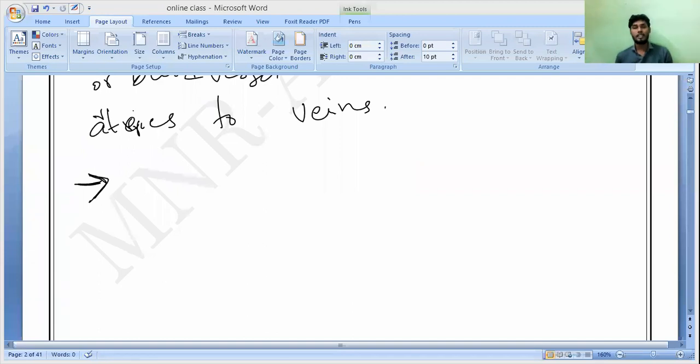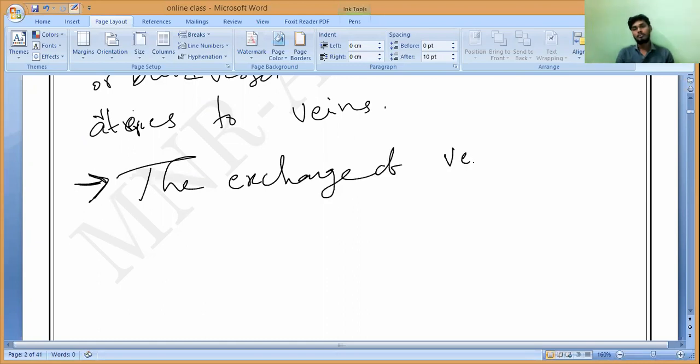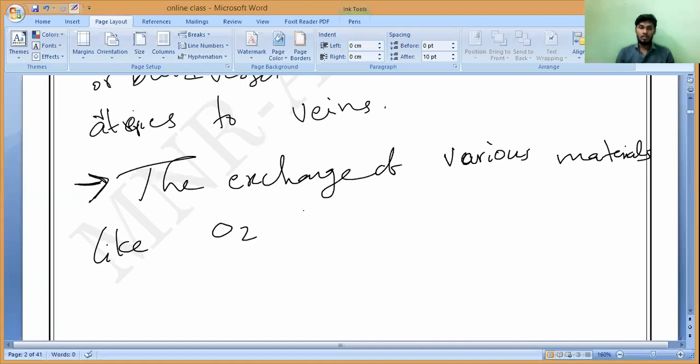Exchange of various materials. That is what, right? The exchange of various materials, like oxygen, food, CO2, etc. Between where?